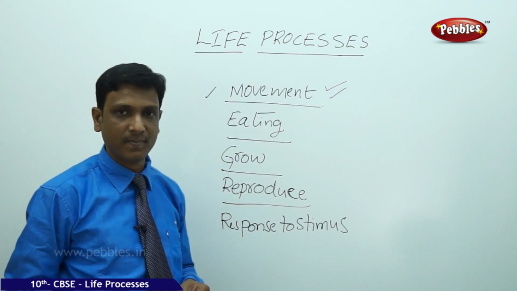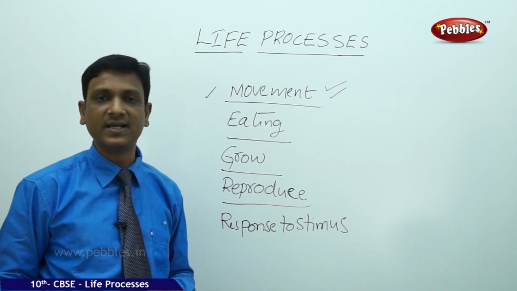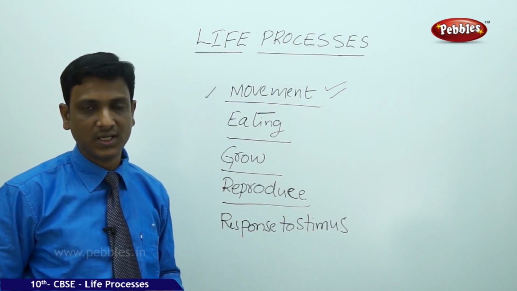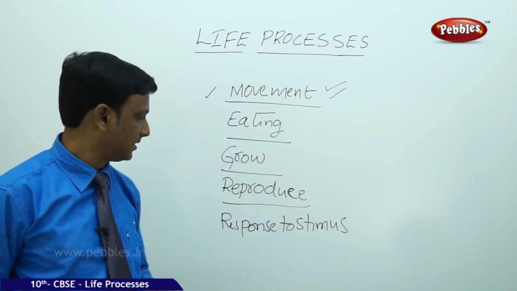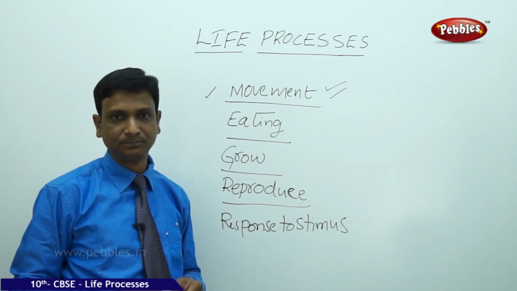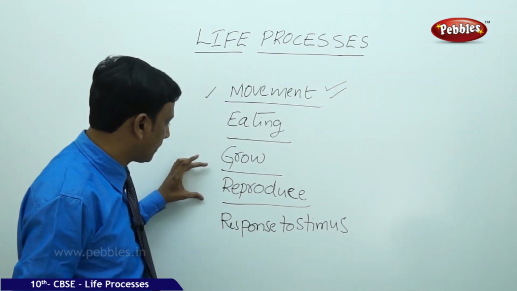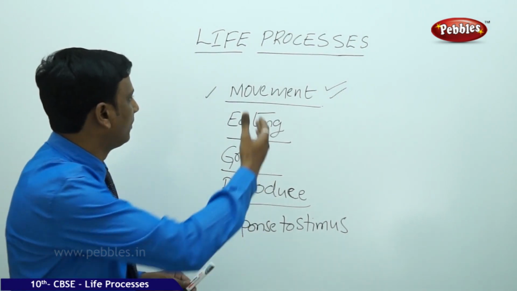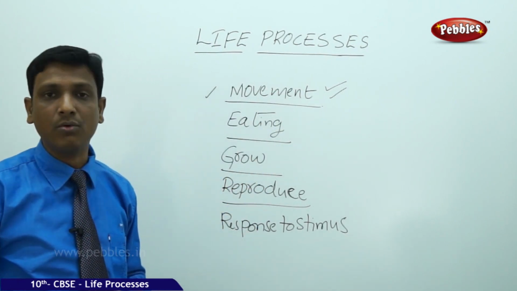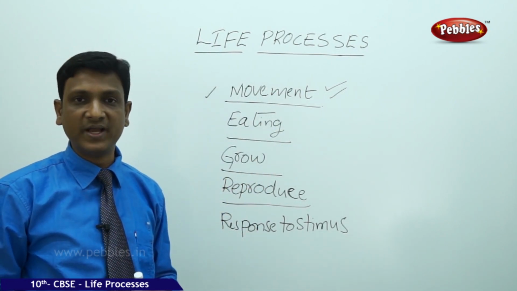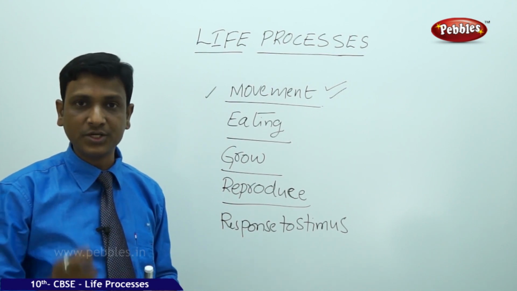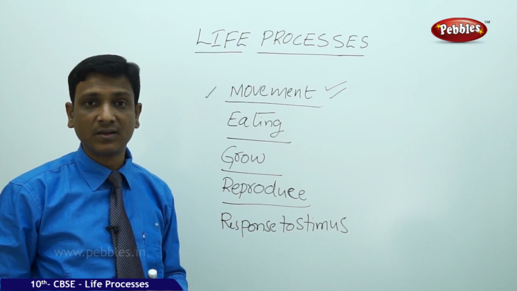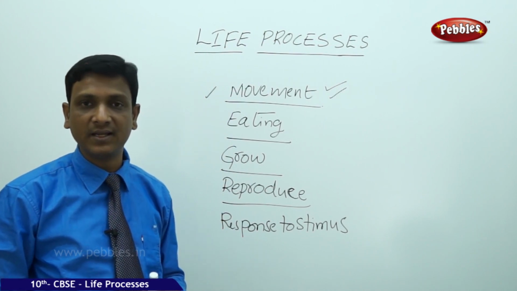And reproduction. Of course, we can consider this as a very important life process only possible in living things. And response to stimulus. But even with reproduction or response to stimulus, there are issues. For example, a cow: whenever you go and touch the cow or you try to hit the cow with a stick, it responds. It moves away or it moves its head or tail.